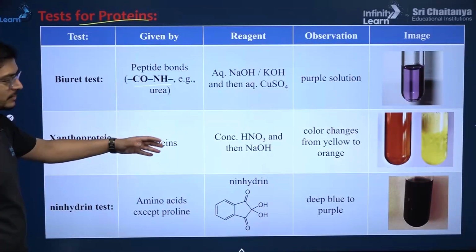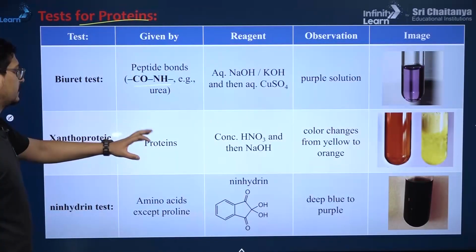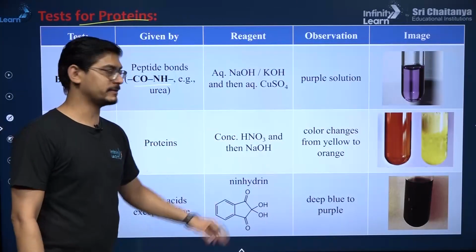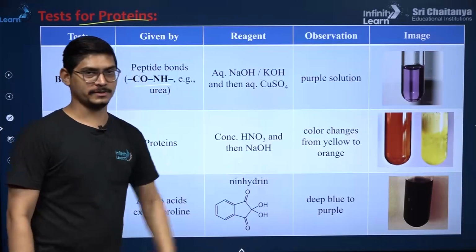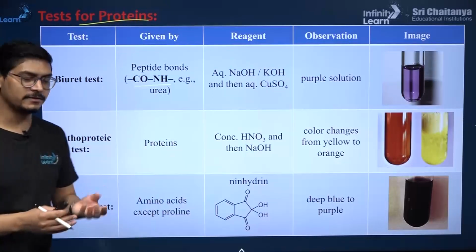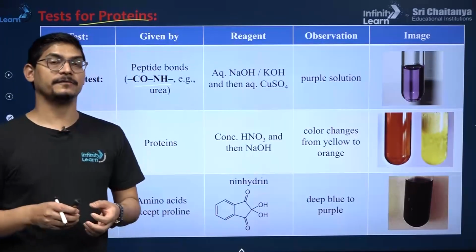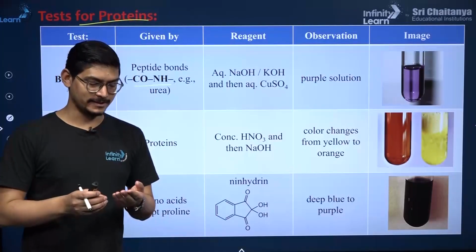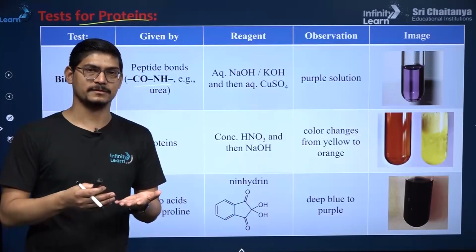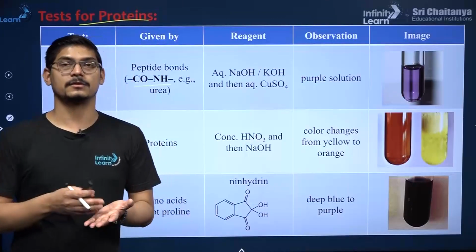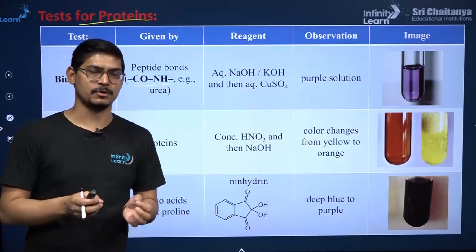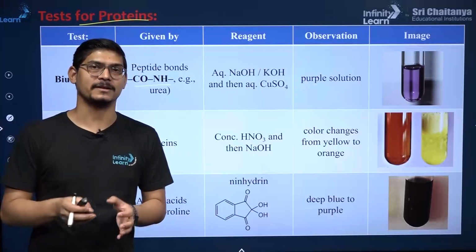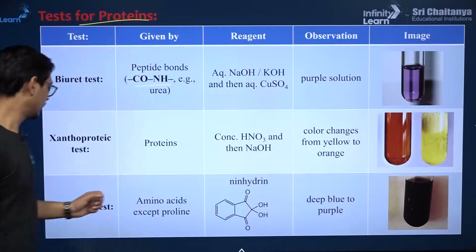Xanthoproteic test, it's used to just test for the presence of proteins. Concentrated nitric acid, color changes from yellow to orange, right? So if you ever worked with nitric acid in laboratory, and if by accident nitric acid, dilute not concentrated, dilute nitric acid comes in contact with the skin, then you must have seen that your fingers or palm turns yellow, right? They are yellow spots. So those yellow spots confirm that there is protein in your skin.